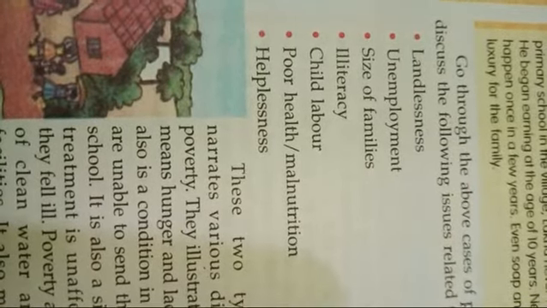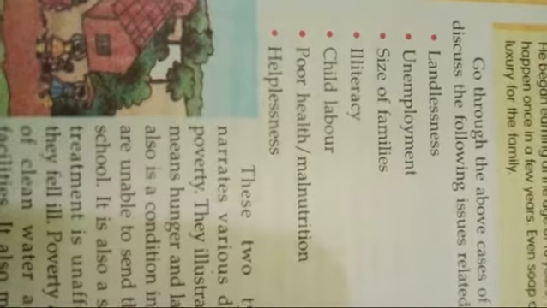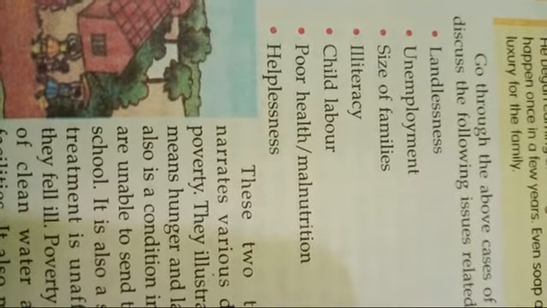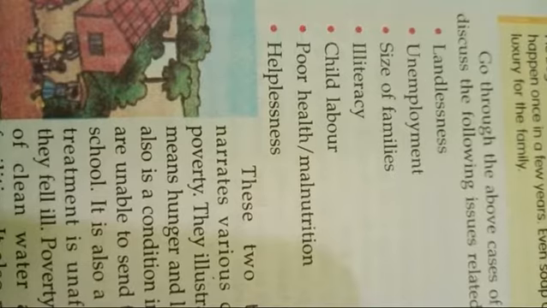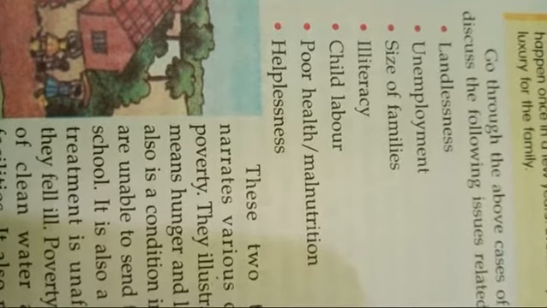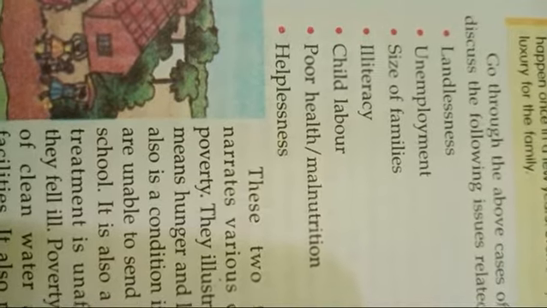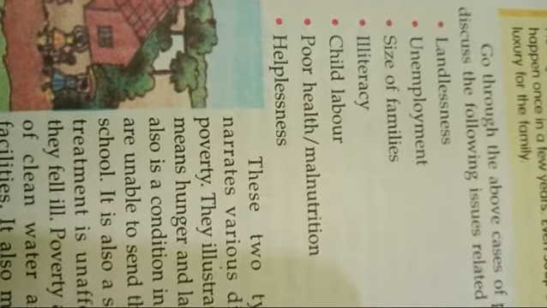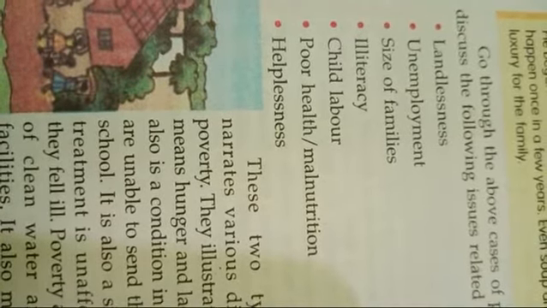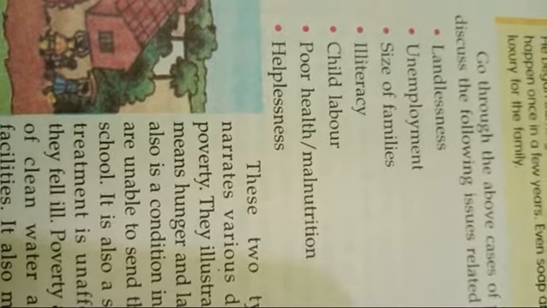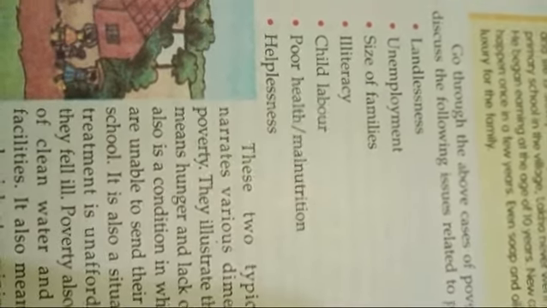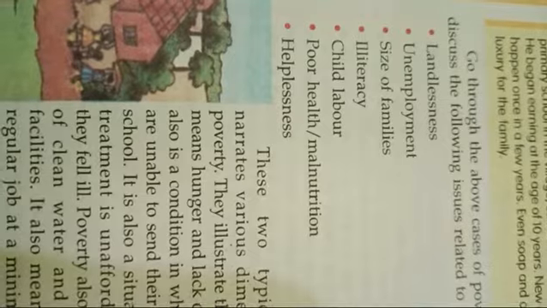Illiteracy is one of the major causes of poverty. Then child labor: the children below the age of 18 who work for their meals in factories and dhabas. This also signifies that the child belongs to a poor family.